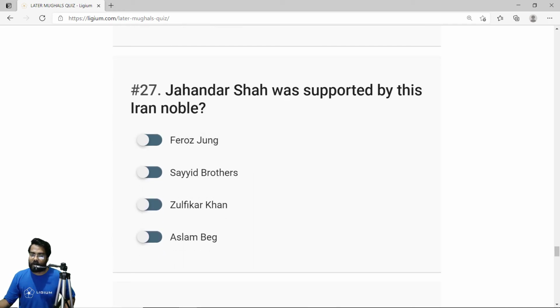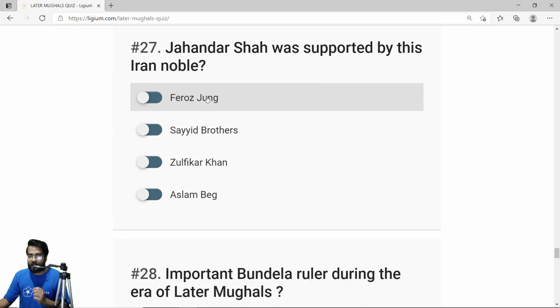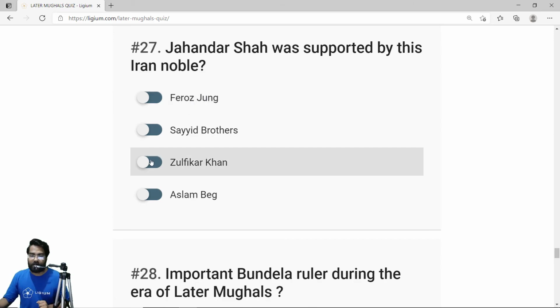Jahandar Shah was supported by this Iranian noble. Jahandar Shah succeeded after Bahadur Shah, and being a weak ruler, he was supported by the Iranian faction led by Zulfikar Khan. Remember this, the correct answer is option C, Zulfikar Khan.